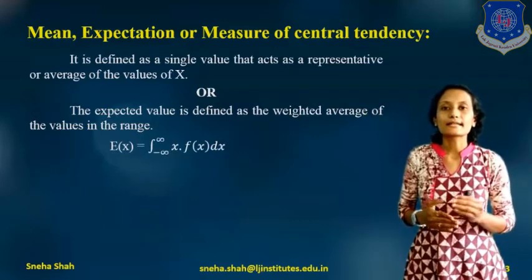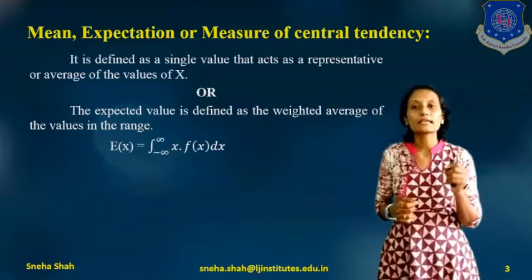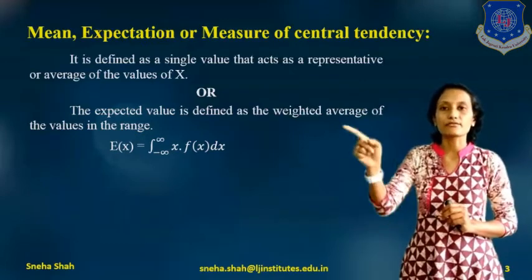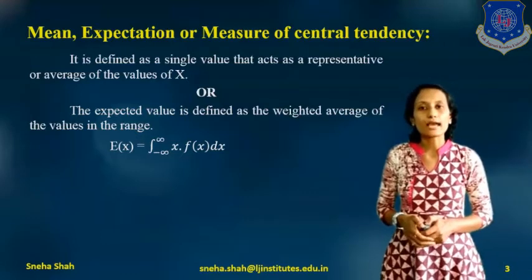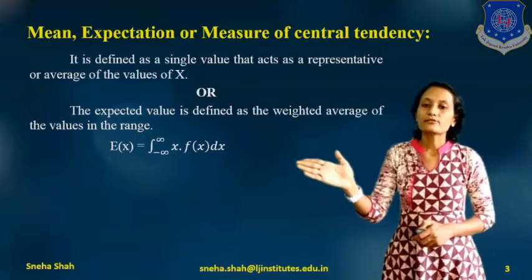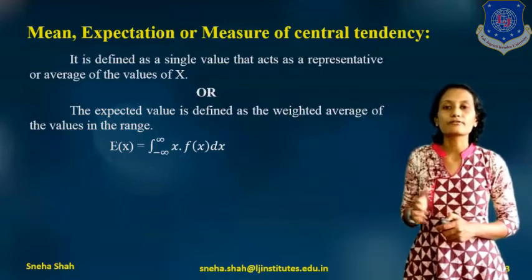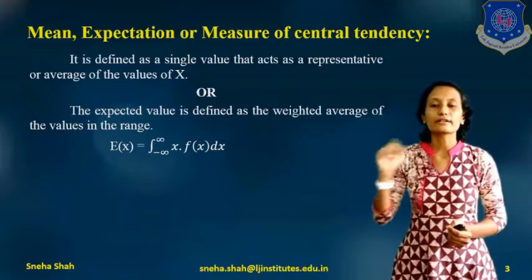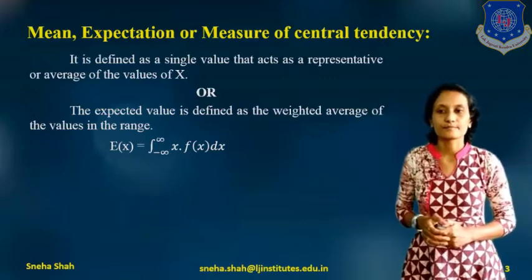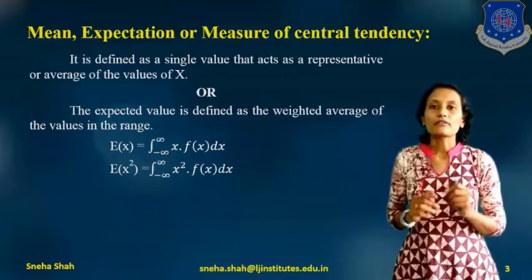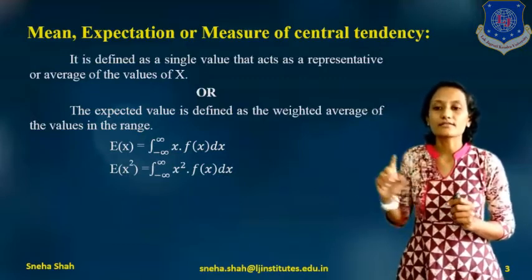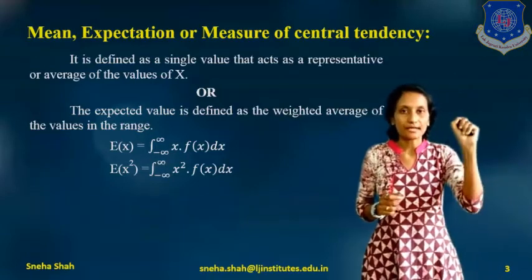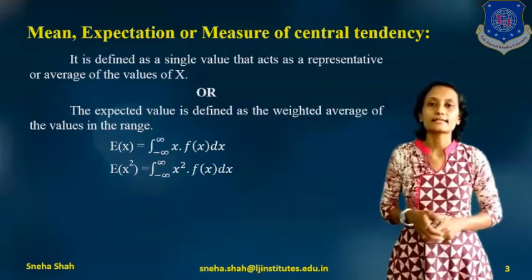Now if we represent it in the form of an equation, the term will be E of x, meaning the expected value of x, equals the integral from minus infinity to infinity of x times f of x dx. By using this equation we can solve examples for continuous random variables, and for discrete random variables, instead of integration we take summation. Similarly, if you want to find E of x square, the expected value of x square, instead of x we take x square, so the equation will be the integral from minus infinity to infinity of x square times f of x dx.